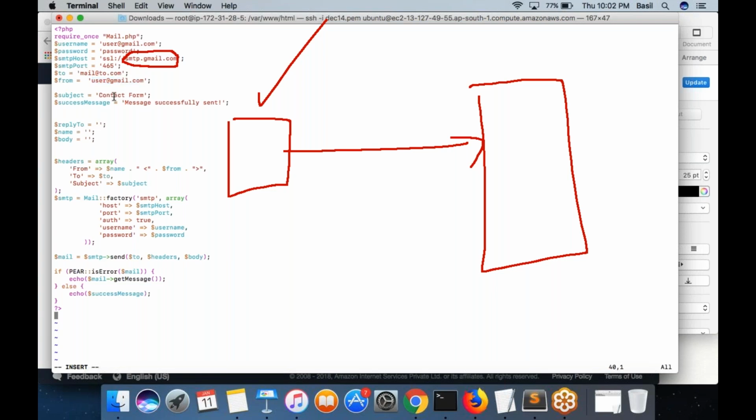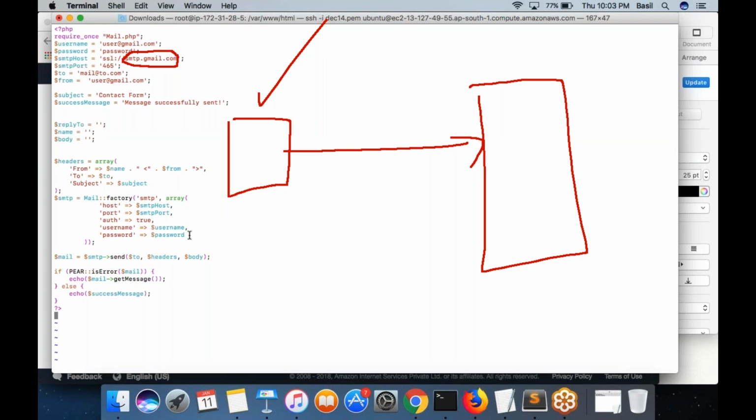Then put some subject, put some success message. Basically, this is the message which you will get if the script got executed, and this is something you can leave as it is. You don't need to put anything. Body, you can put something. Whatever mail body, maybe this is a test message which we want to send. Other things you can leave. It's not mandatory. That's all you need to do.